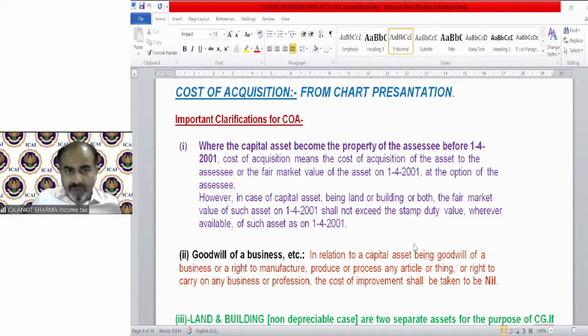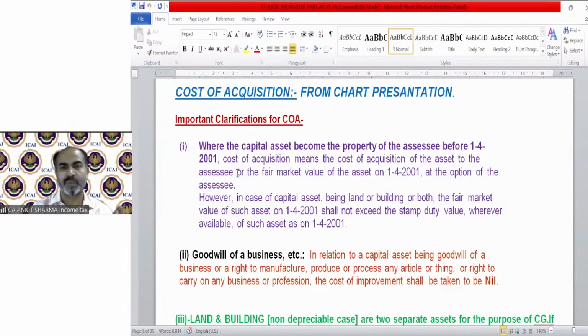So students, now cost of acquisition I have discussed with you from the chart presentation. There have been some important clarifications also there, and now we have some more important clarification regarding the cost of acquisition provision. It says where the capital asset becomes the property of the assessee before 1/4/2001, cost of acquisition means the cost of acquisition of the asset to the assessee or the fair market value of the asset on 1/4/2001 at the option of the assessee. So generally it takes whichever is high.